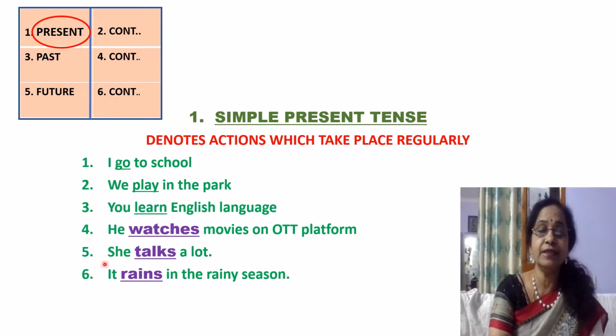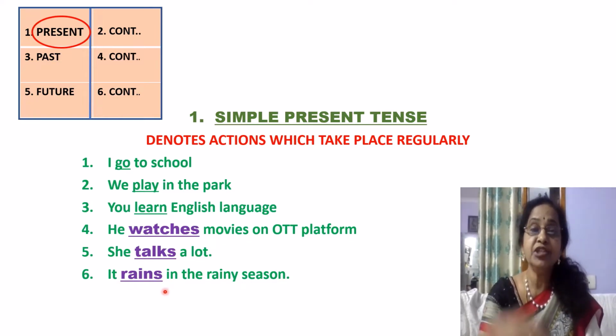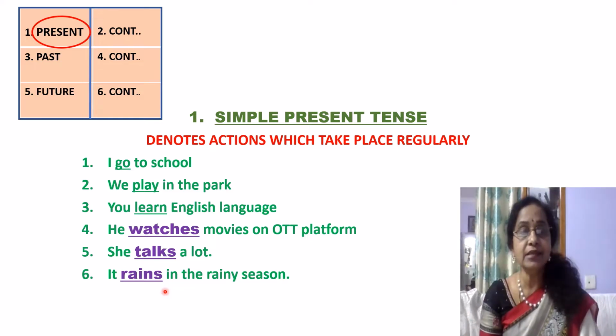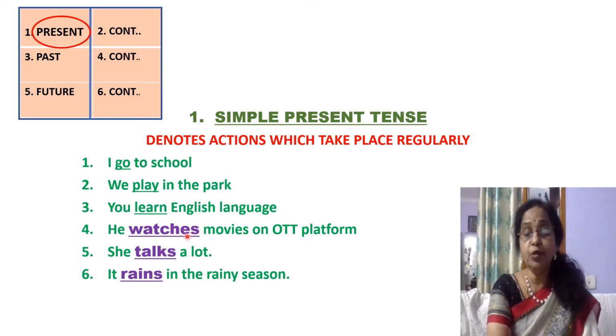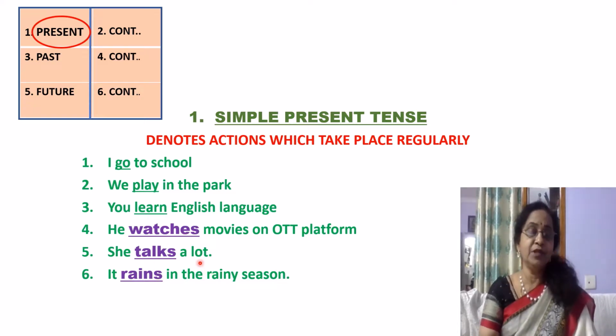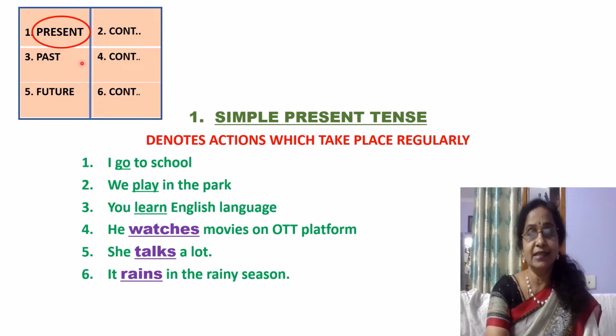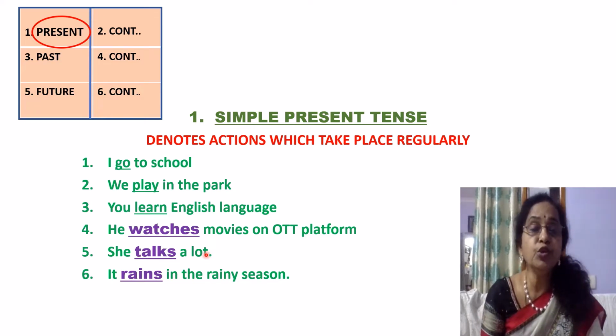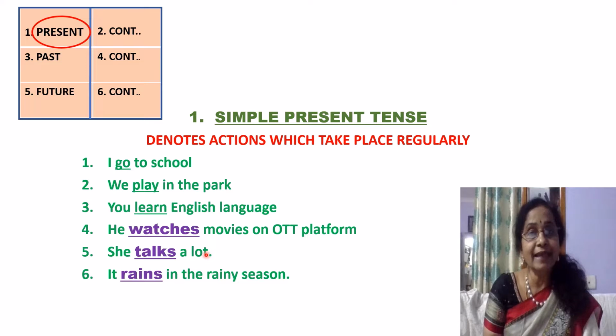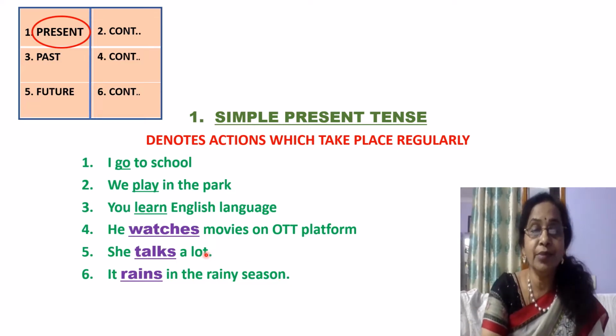He watches, she talks, it rains, she gives, she takes, she dances, he plays. So all these third person singulars have to be denoted in S forms. This is the only exception you have to remember in the present tense. Okay, simple present tense, third person takes S form. Otherwise, all the actions which take place regularly, for example, the universal truths. The sun rises in the east. The earth revolves around the sun. So all these actions you can talk about in present tense.